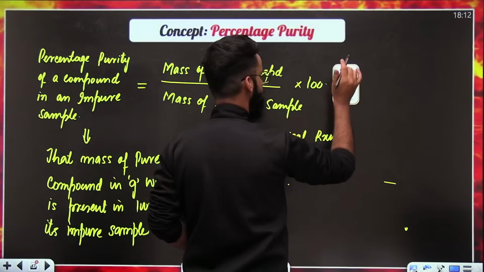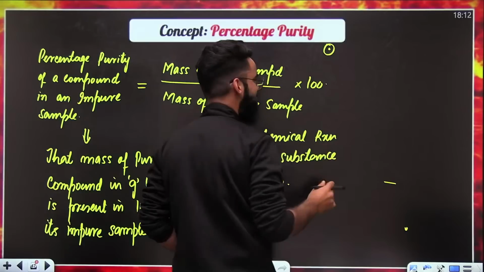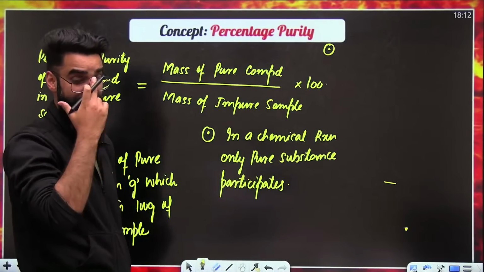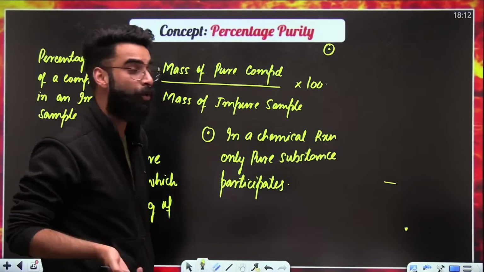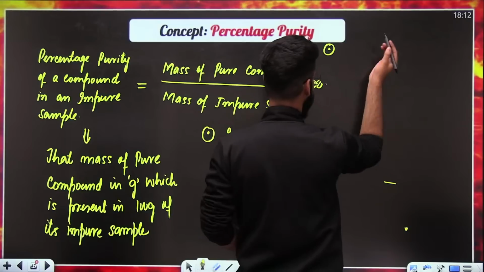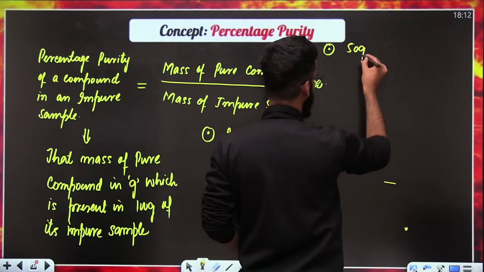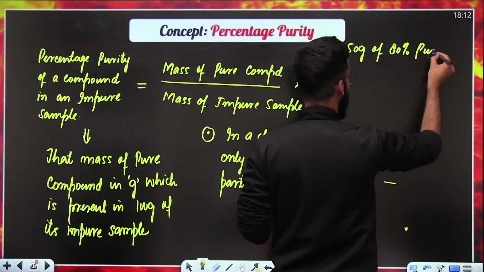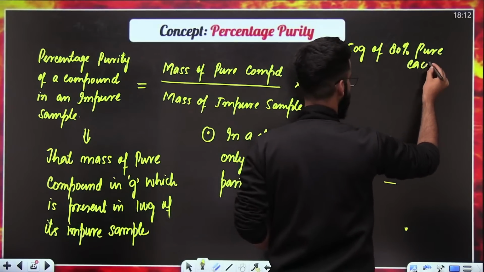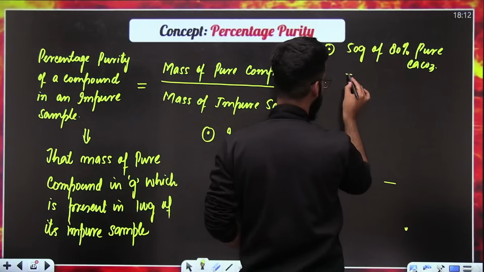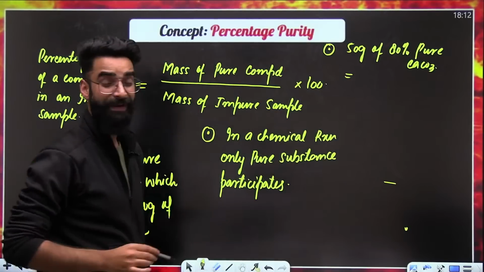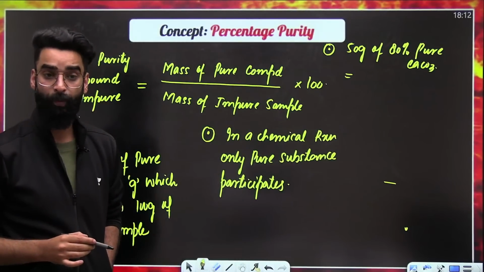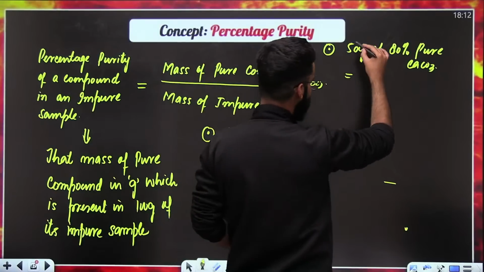Number 2, there is one type of statement which I'm going to write over here, and you should know how to decode that statement. The statement is something like this. For example, 50 grams of 80% pure calcium carbonate. What does it mean?